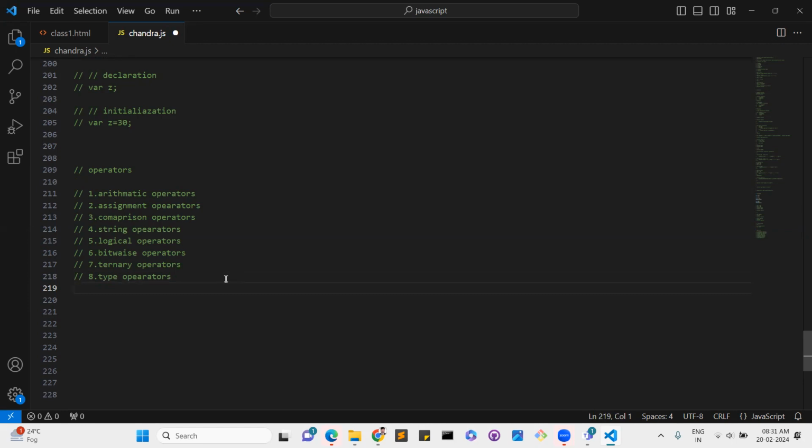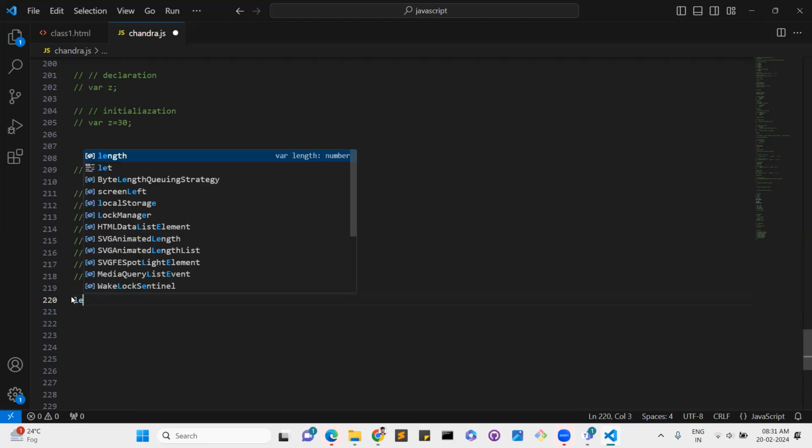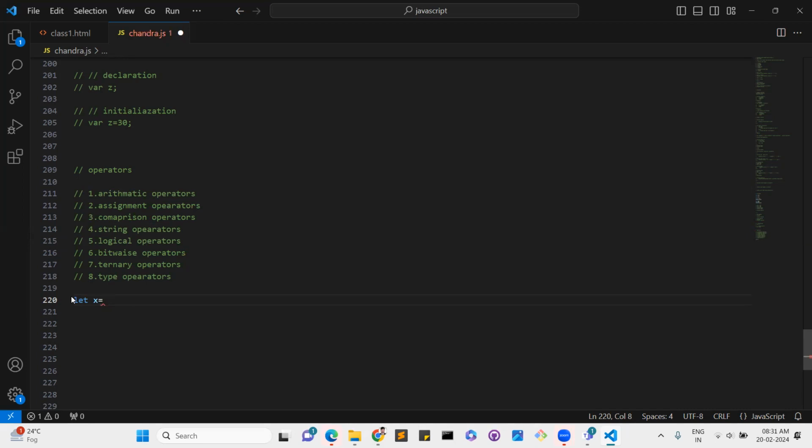We already wrote a lot of things by using arithmetic operators. Arithmetic operators are very simple. They come like plus, minus, multiplication, division. We'll write one small example. For example, let x equal to 20.